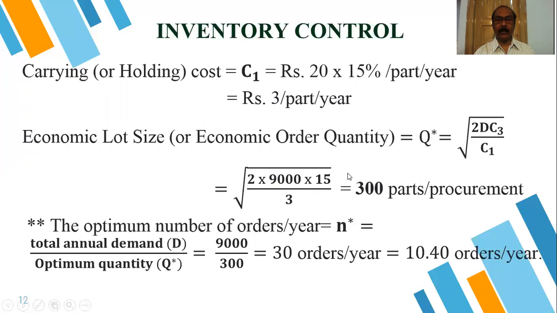So the optimum number of orders to be placed is N star equal to D by Q star. D is 9,000 by 300, which is equal to 30. So we are placing 30 orders per year.